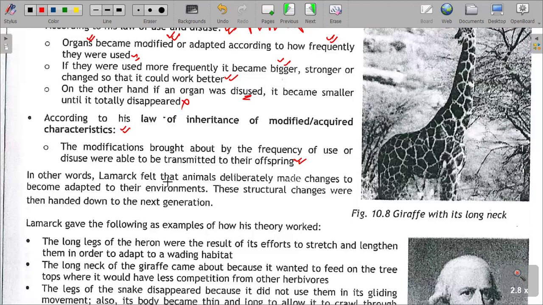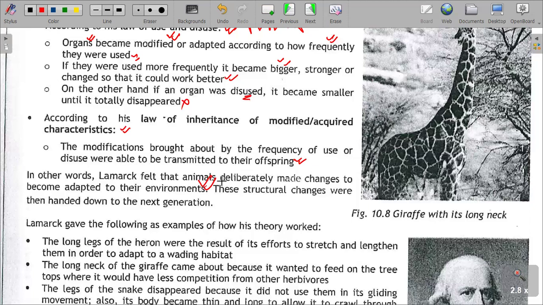In other words, Lamarck felt that animals deliberately made changes to become adapted to their environment. His theory is called a deterministic theory, where organisms define how they want to appear, how they want to look and how they want to behave.